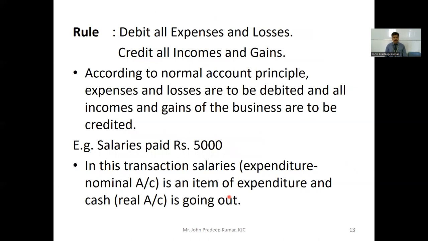And the rule for nominal account is: debit all expenses and losses, credit all incomes and gains. According to the nominal account principle, expenses and losses are to be debited and all incomes and gains of the business have to be credited. Say, for example, salary paid 5,000, and 5,000 is paid to the employees. So for the company, it's an expense. So salary account has to be debited.